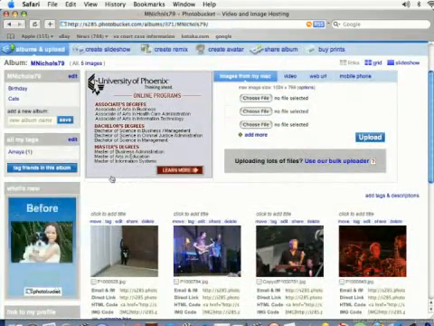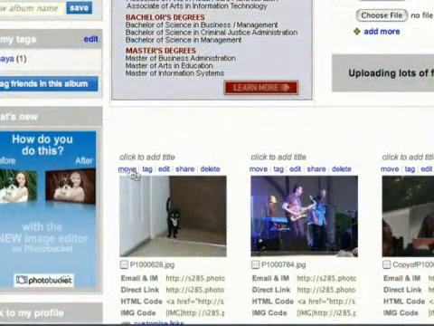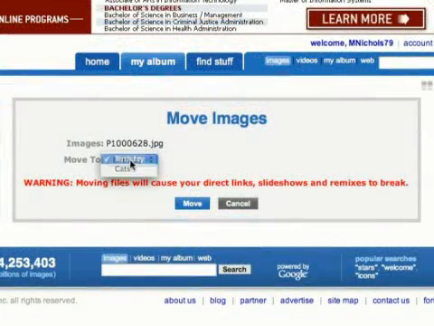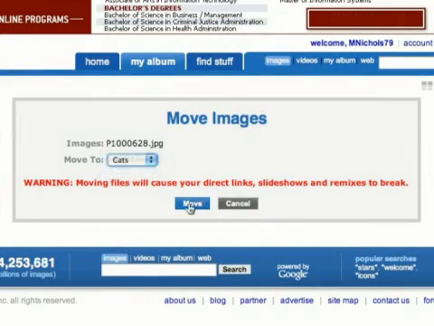To move a photo to your new album, all you have to do is click on the Move tab above whichever photo it is you want to move. And it's going to take you to a screen that looks like this, and it's going to say Move To, and you're going to need to select the album you want to move it to. I'm going to select Cats and click on the Move button.